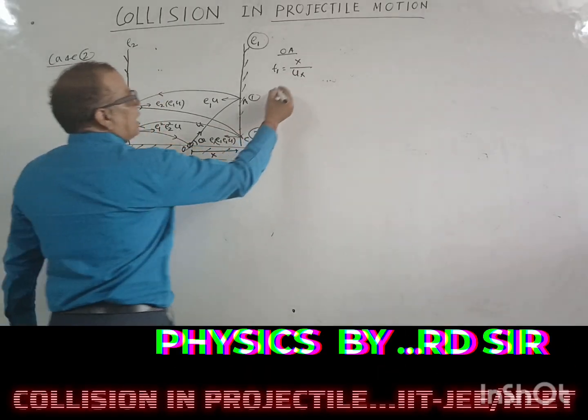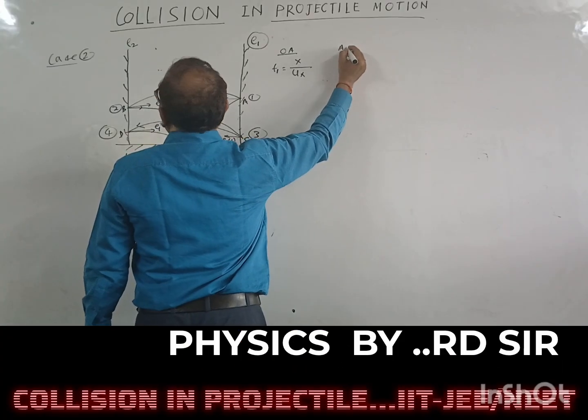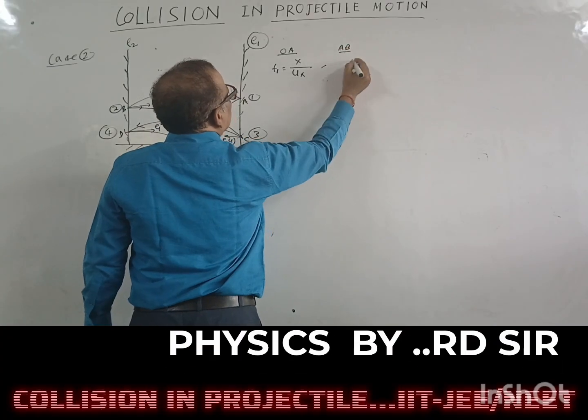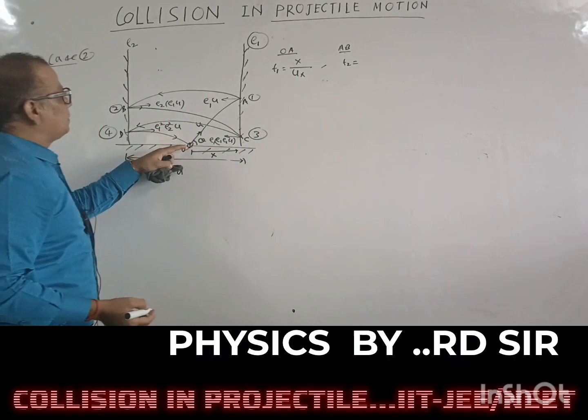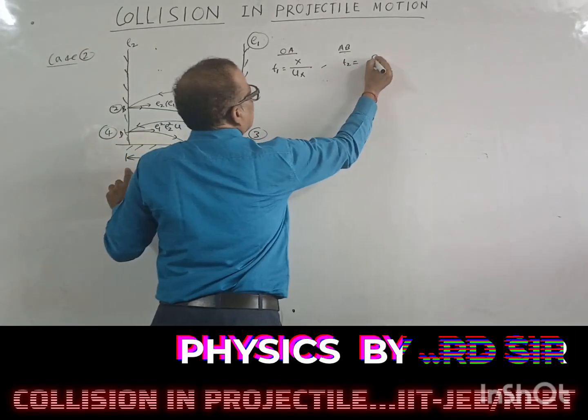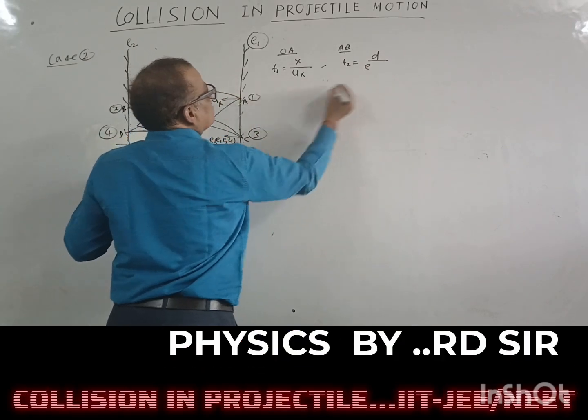Then from A to B, the time will be T2, and this distance is the whole distance d, so d upon E1 ux.